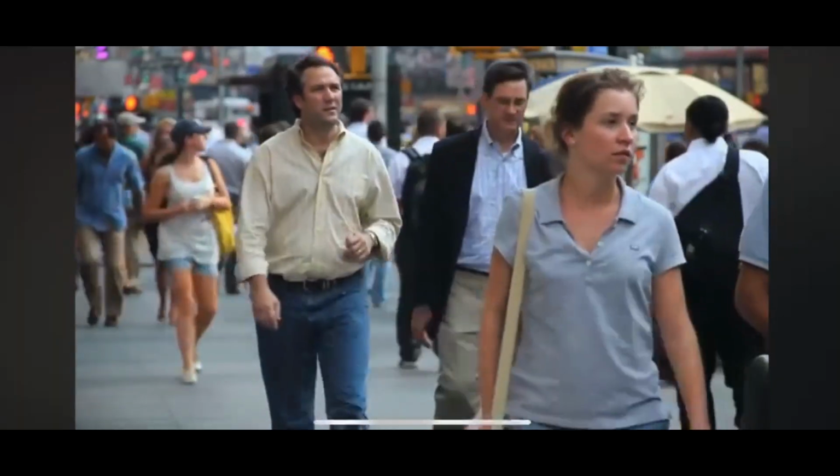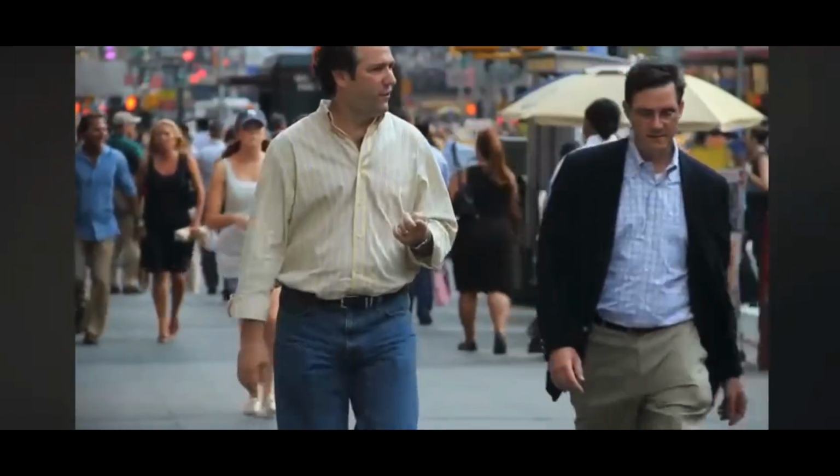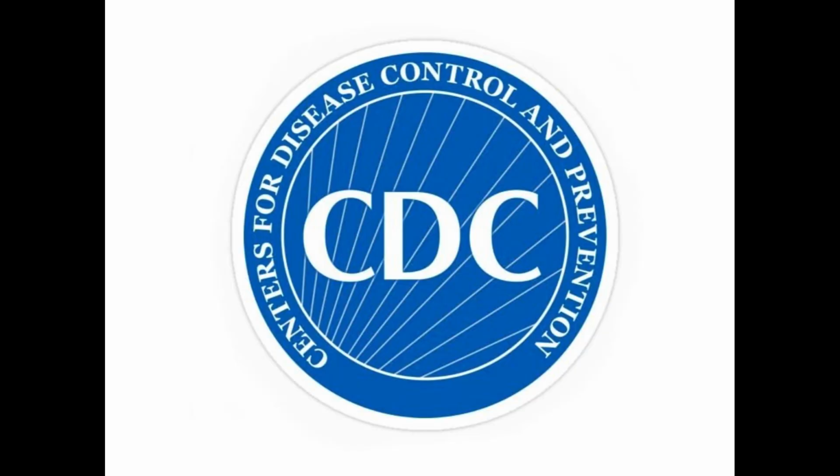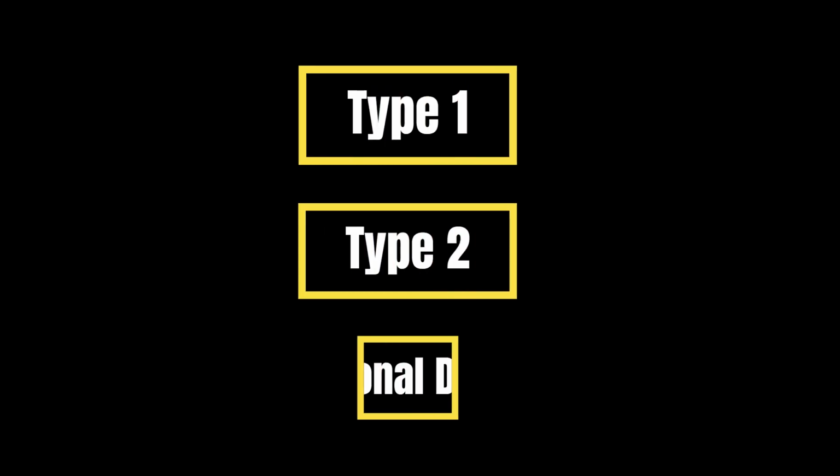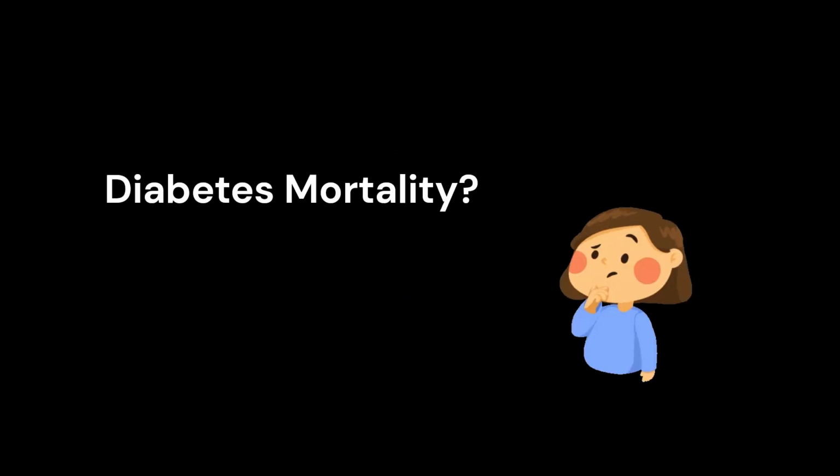Hello, my name is Shivanie Sharma, and let's talk about excess body weight and its association to diabetes mortality. Diabetes is a chronic metabolic disease that affects many populations. According to the CDC, there are many different types of diabetes, but the three most common forms are type 1, type 2, and gestational diabetes. But what can cause diabetes mortality?